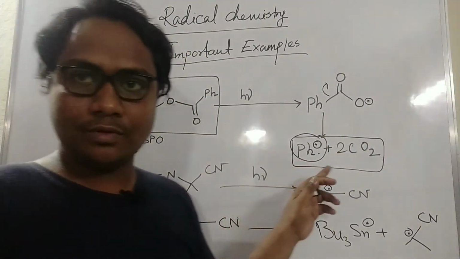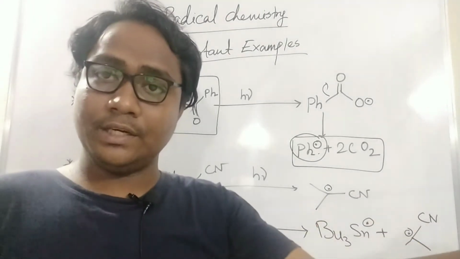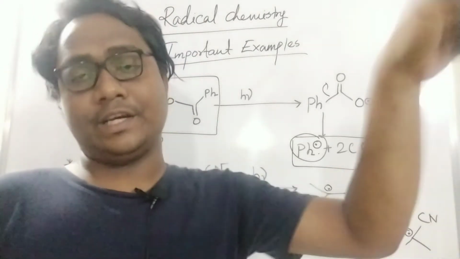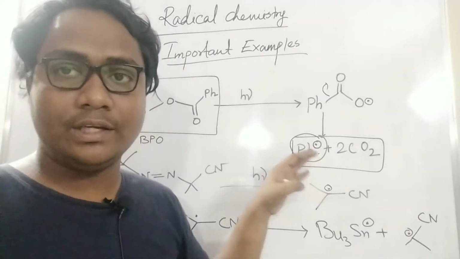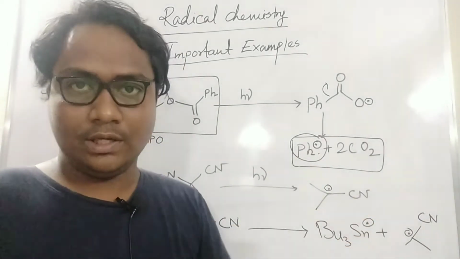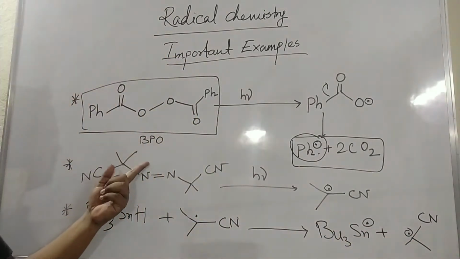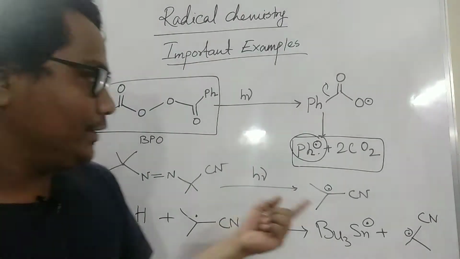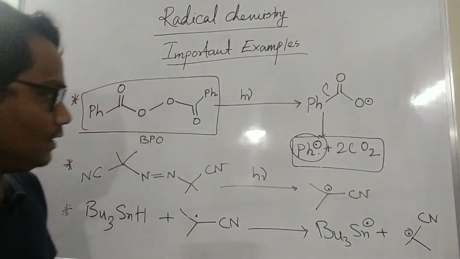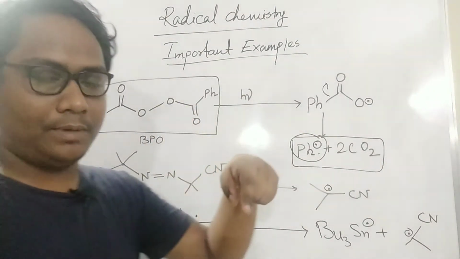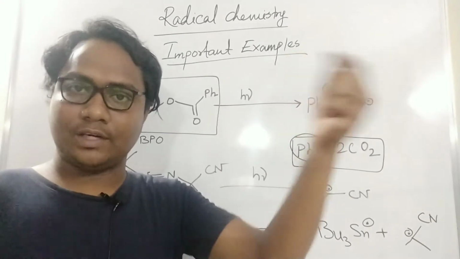That is not responsible for the reaction itself, because it is responsible for generating another species from the substrate, which will undergo the reaction. So it is the radical initiator which will initiate the radical process. It is used as a catalyst. Here BPO, benzoyl peroxide, in the presence of light, will form this radical, and that will further participate in the generation of radicals from the substrate.